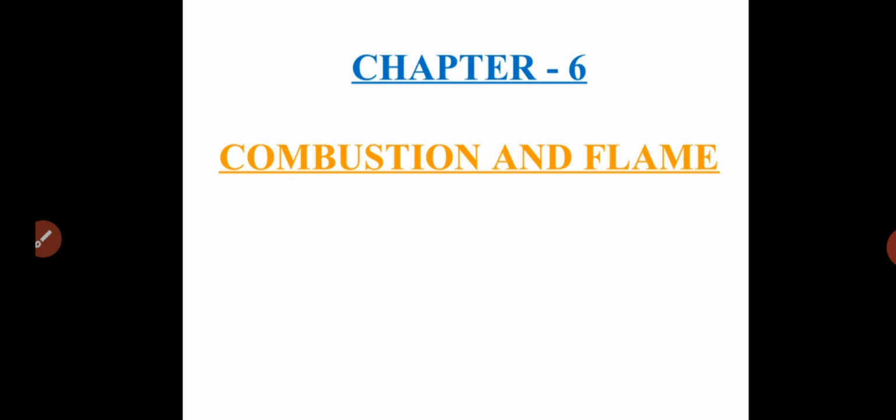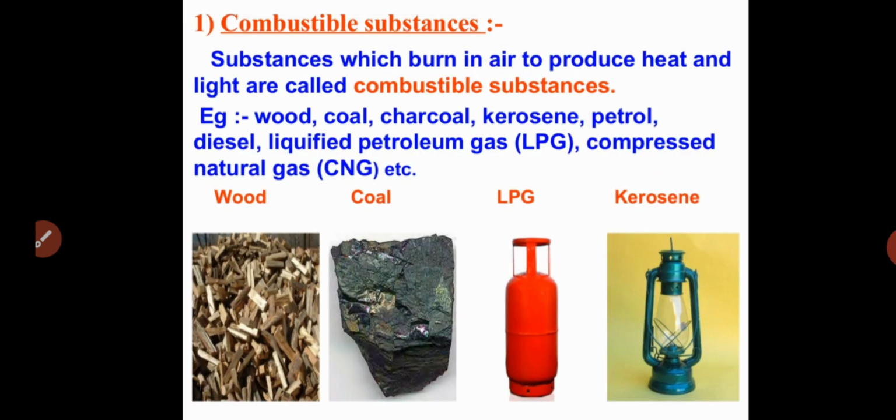Students, I already told you that substances involved in combustion, or burning in the presence of air, are commonly called combustible substances. Combustible substances means substances which burn in air to produce heat and light. Substances involved in the combustion are commonly called combustible substances. Usually, combustion takes place with the presence of air or oxygen.